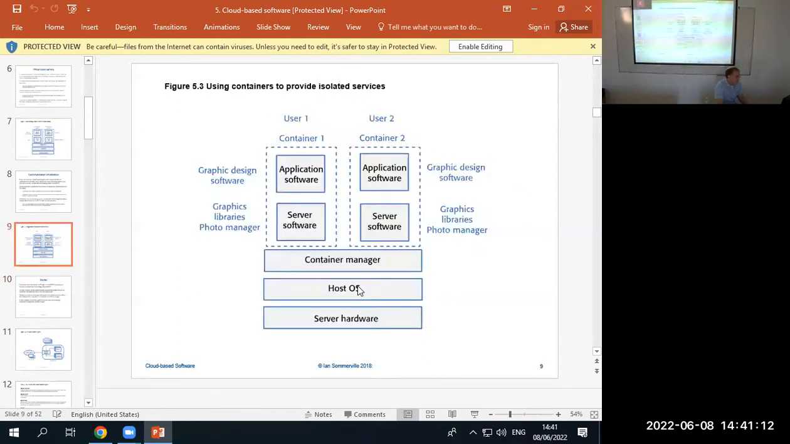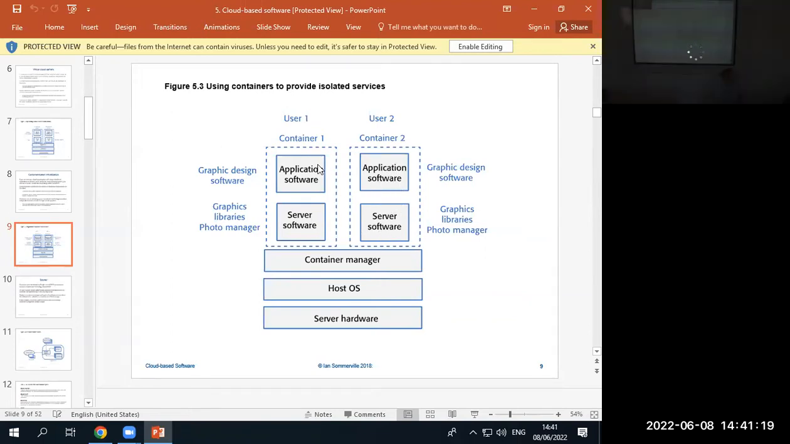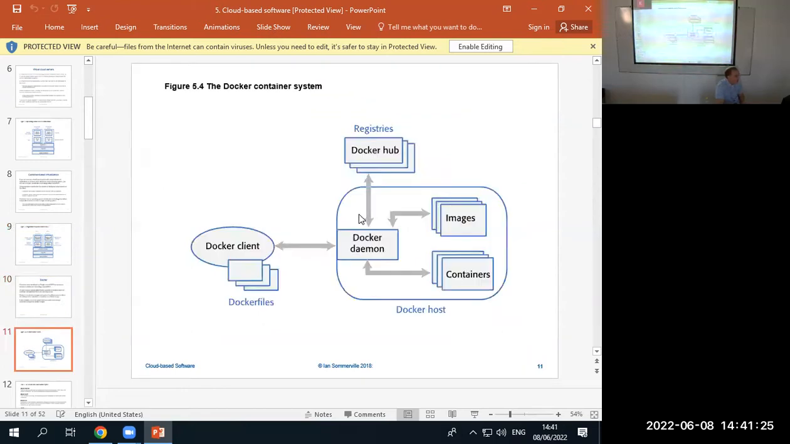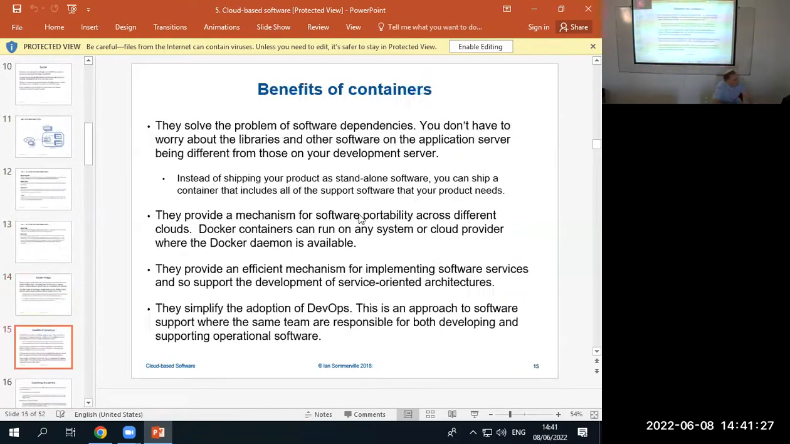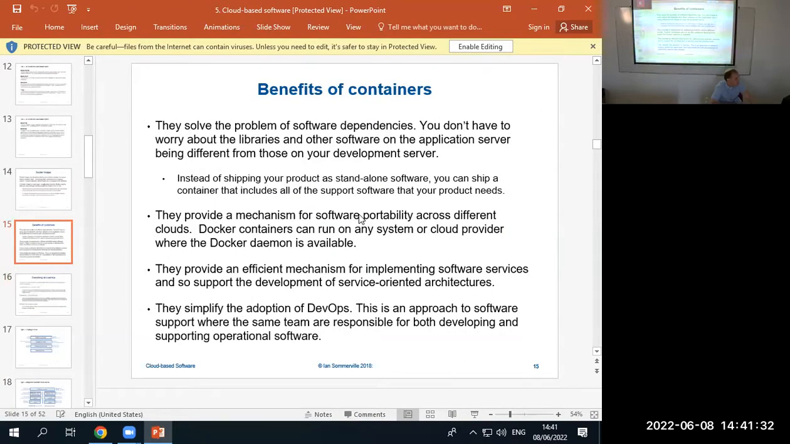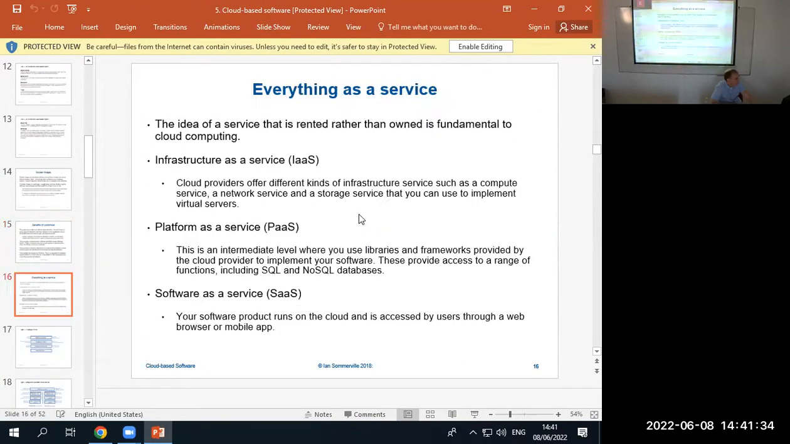Okay, and I can have this as a dedicated server. This could be a server for just producing the time of day, and this is a dedicated server just for the temperature of the day. And they don't interact. Docker is a way of doing that, a kind of container. Here are the benefits of containers. You can look at that on your own.